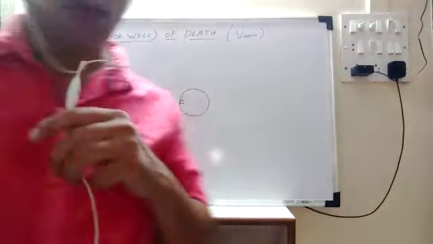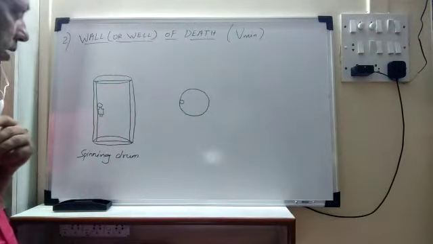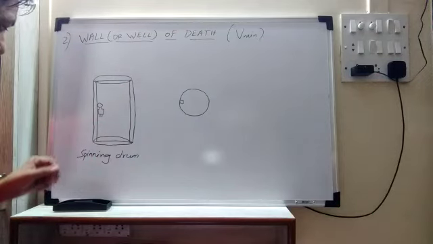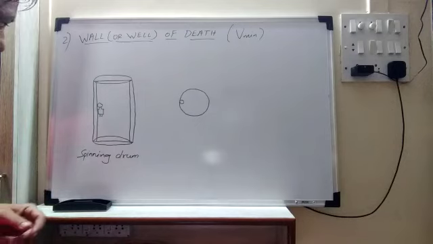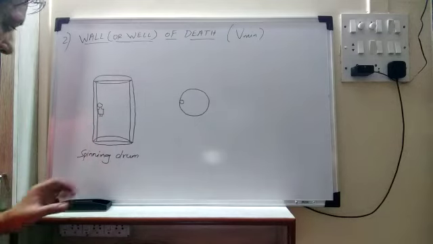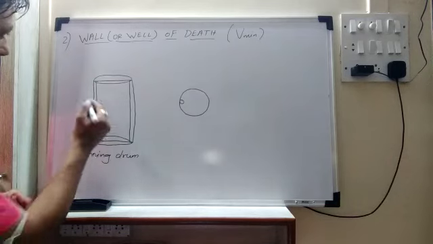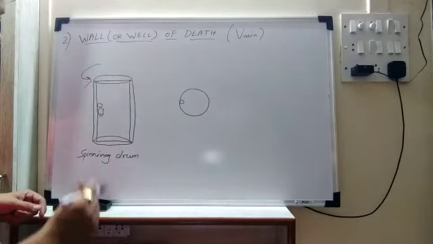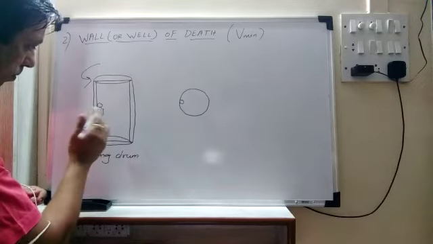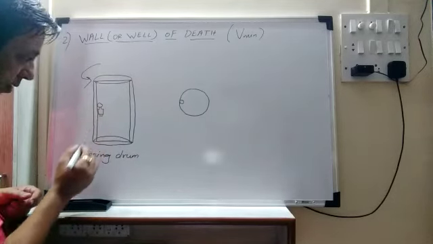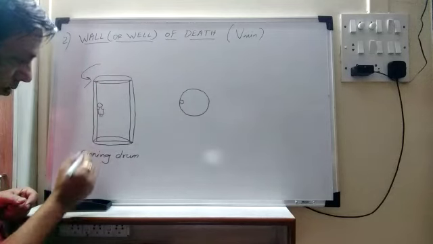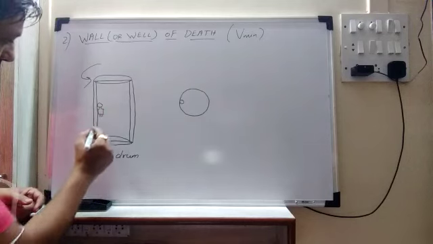Now first of all you have to understand what we mean by wall of death or well of death. Here we have taken one example, the example of a spinning drum. The drum is spinning like this. Now inside the drum there is one person. You can see the head of this person and the legs of this particular person.